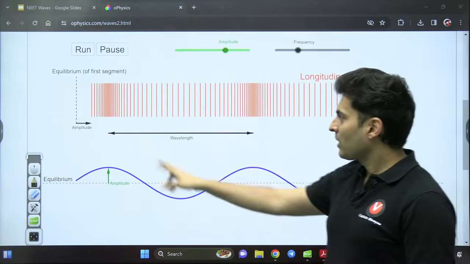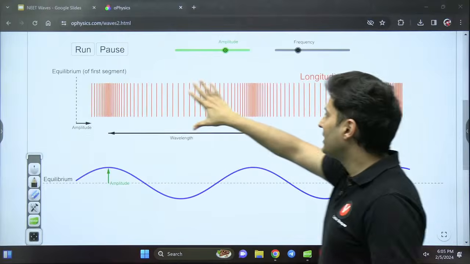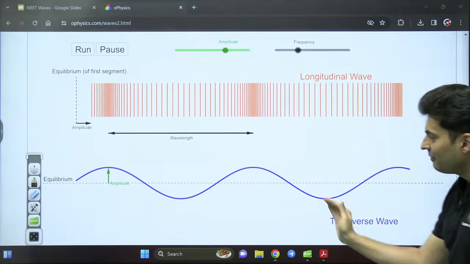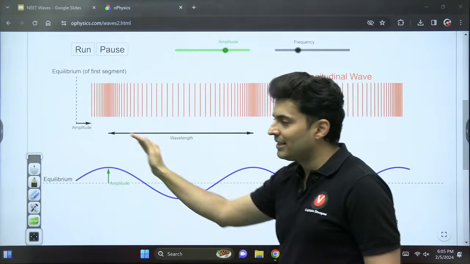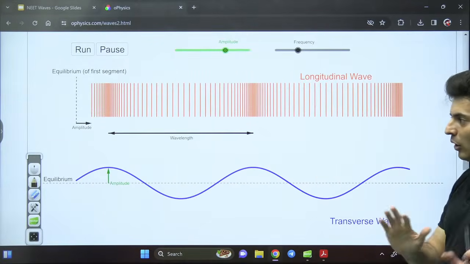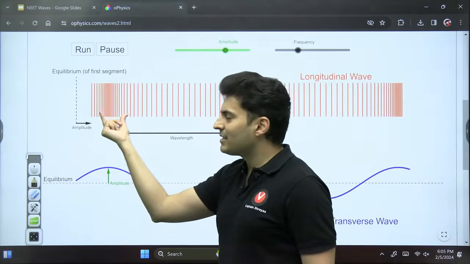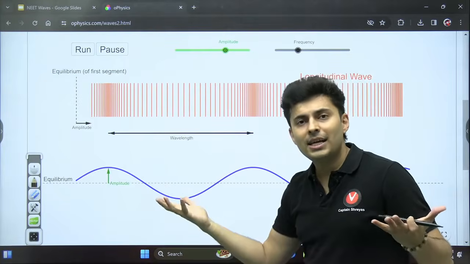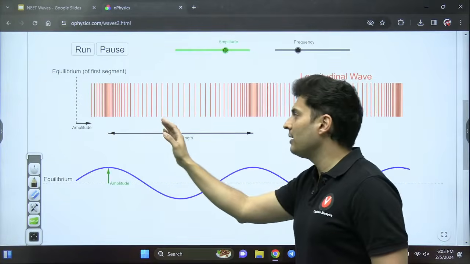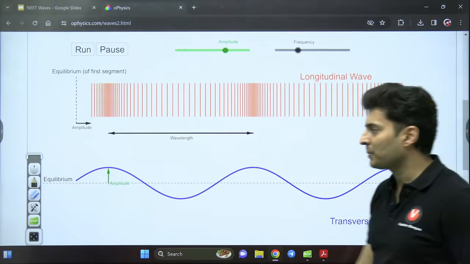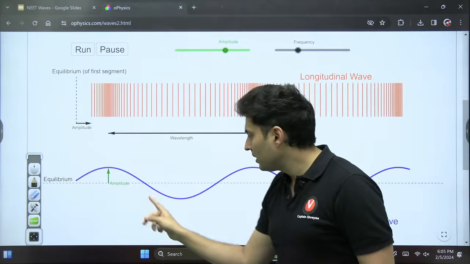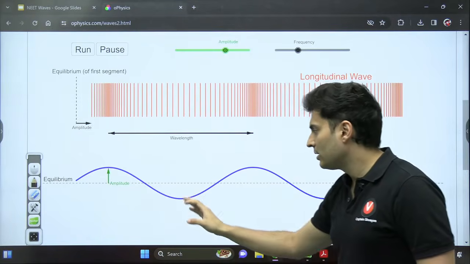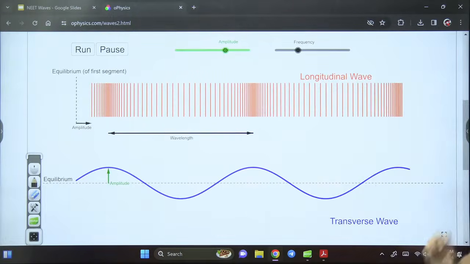Look at this. This one over here is a longitudinal wave. The blue one is a wave on a string like thing, so it is a transverse wave. Do you see the particles are very close here? Compression. Particles are very far here? Rarefaction. Compression, rarefaction. Peak is called crest, valley is called trough. Crest, trough, crest, trough.